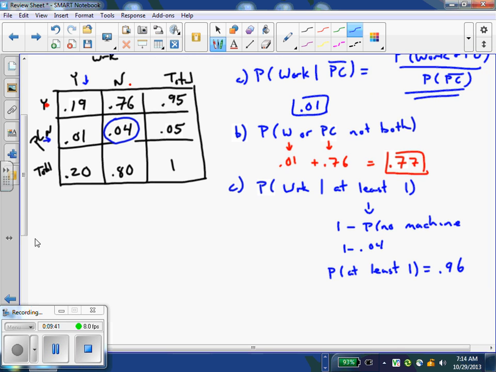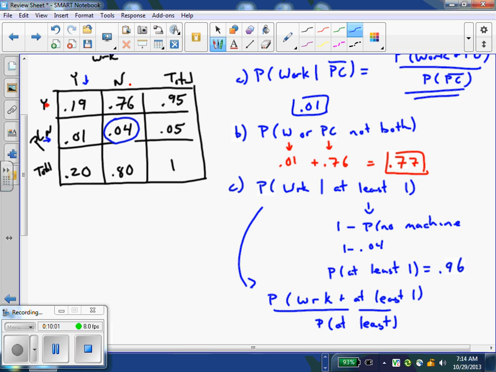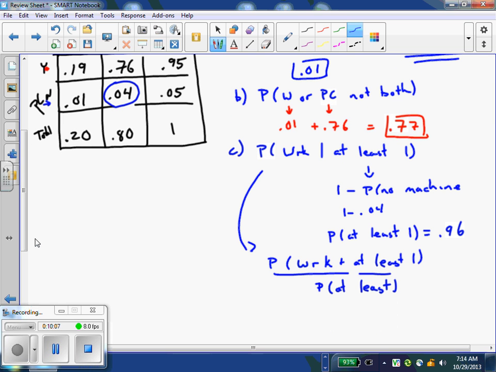All right. So the probability they use a workstation, given at least one, now we can come back here. That would be the probability of a workstation and at least one over the probability of at least one. And the overlap between workstation and at least one, well, that'd just be workstation. So that's going to be 0.20, and then the probability of at least one, we just saw it above, is 0.96. And 0.20 divided by 0.96 is 0.21.